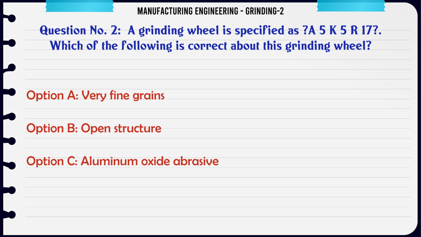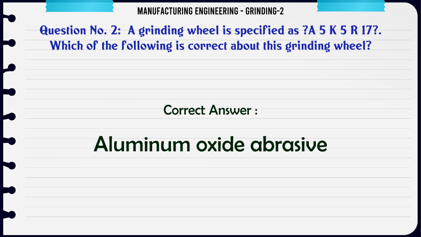A grinding wheel is specified as A5K5R17. Which of the following is correct about this grinding wheel? A. Very fine grains, B. Open structure, C. Aluminum oxide abrasive, D. Coarse grain. The correct answer is aluminum oxide abrasive.